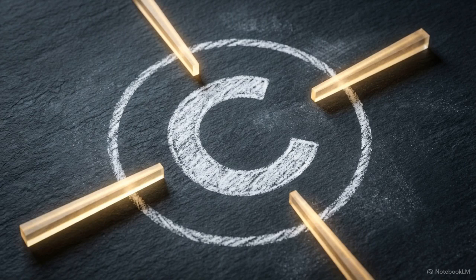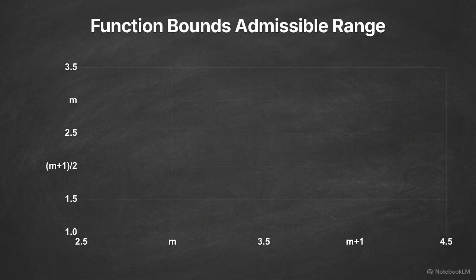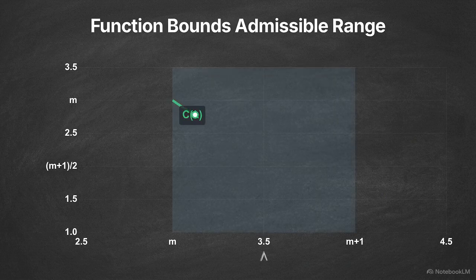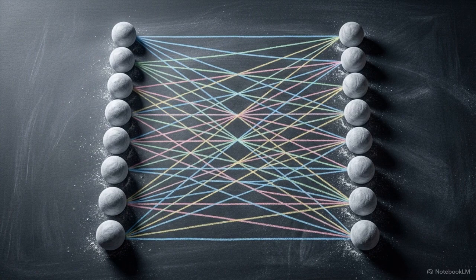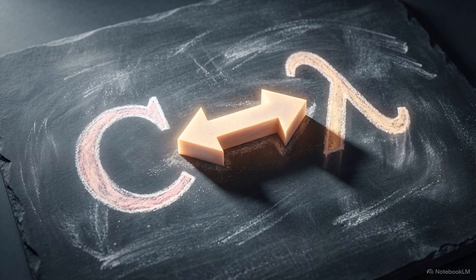Rather than just calculating a random expectation, we can use this relationship to target a specific divisor, which we will call capital C. This graph plots the parameterization function from our collapsed equation. We map it across its active domain on the x-axis, from m to m plus 1. Taking the mathematical derivative of this function proves that it is strictly decreasing across this entire interval. Because of this slope, the y-axis outputs map strictly onto a specific range, bounded exactly between (m plus 1) over 2 and m. This creates a bijection, a mathematical mapping where every output is paired with exactly one unique input. This property guarantees that every valid divisor C in our range has exactly one unique scaling parameter lambda.